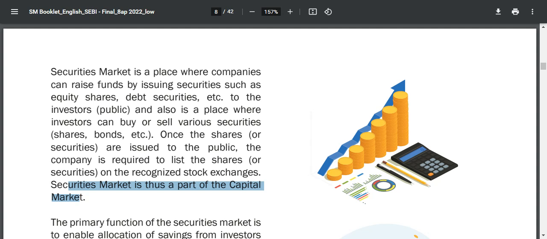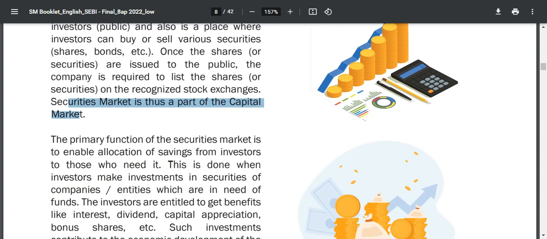Once the issuer issues securities in the securities market, they should be registered and then listed on a recognized securities exchange. Like, if a company issues its shares to the public, the shares should be registered under the recognized stock exchange. Next, it says that the securities market is a part of the capital market.